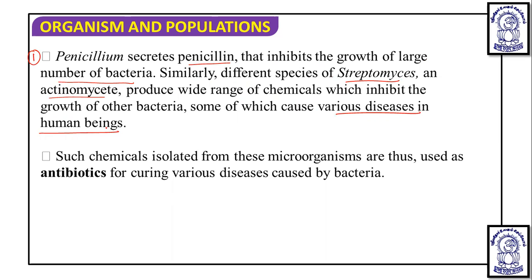The antibiotic-producing organism has neither beneficial nor harmful effects, so it is a zero interaction for them, but the organism on which the chemical acts has a minus interaction. Such chemicals isolated from these microorganisms are named antibiotics, used for curing diseases caused by bacteria by killing them. Because of this, we take antibiotics when we have bacterial infections.